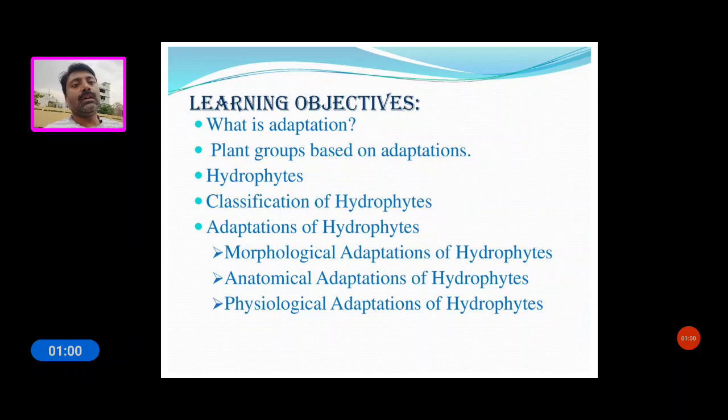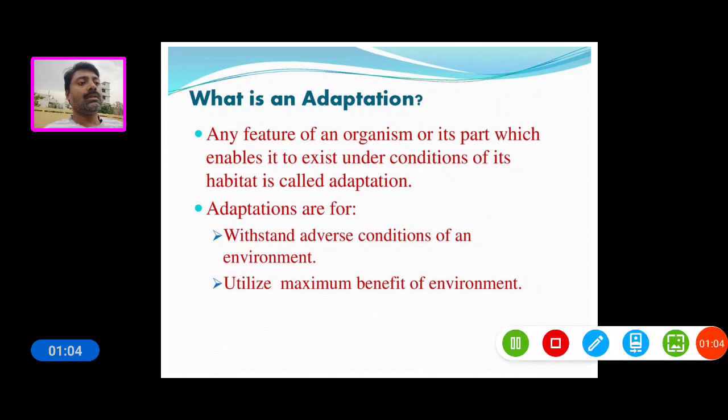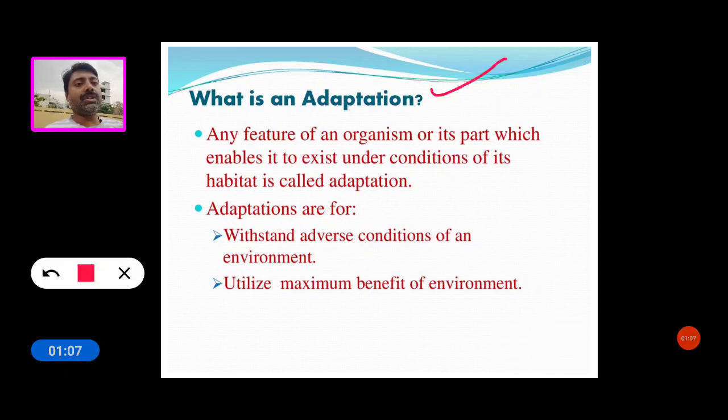Now see today's topic. What is adaptation? Any feature of an organism or its part which enables it to exist under the conditions of its habitat is called adaptation.